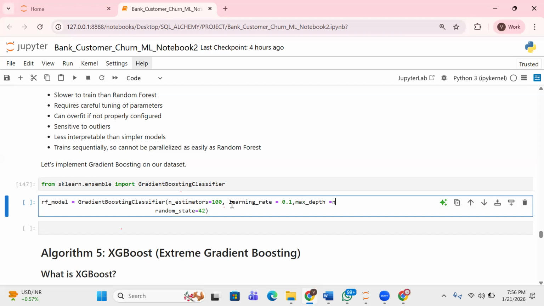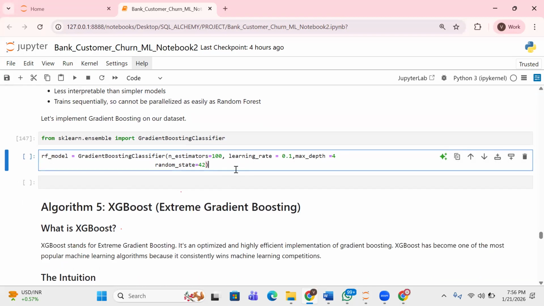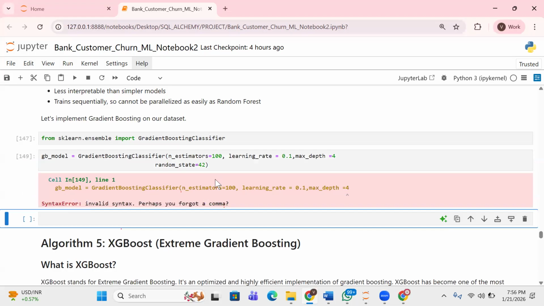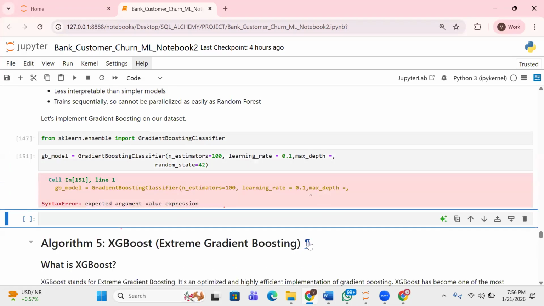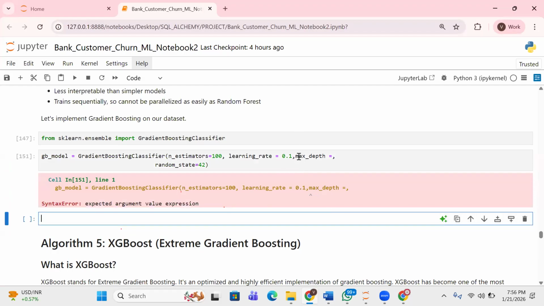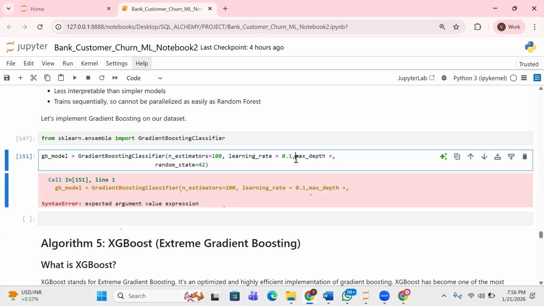So that's it for this time around. Okay, let's change this to GB model, right? We forgot to add a comma here. Oh, I didn't put the value here.